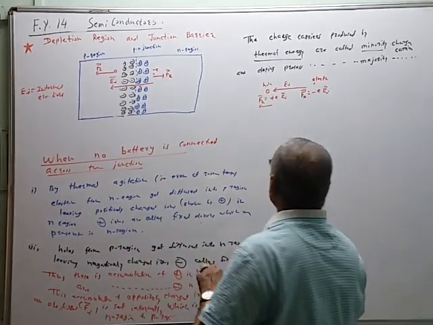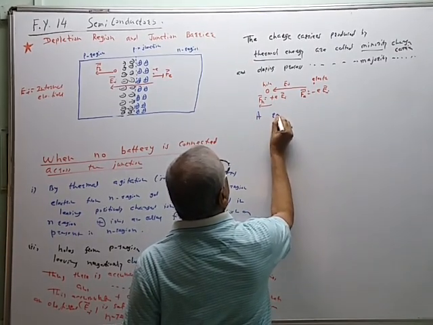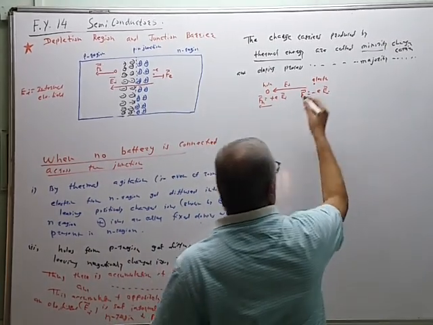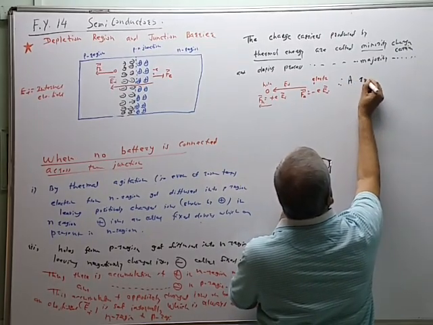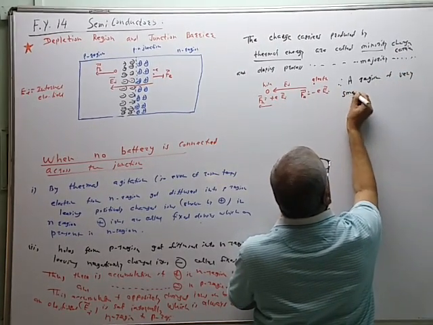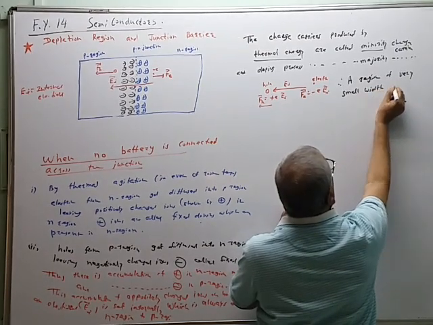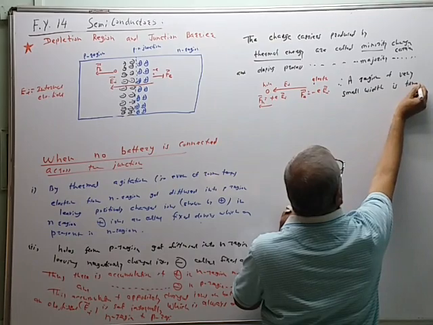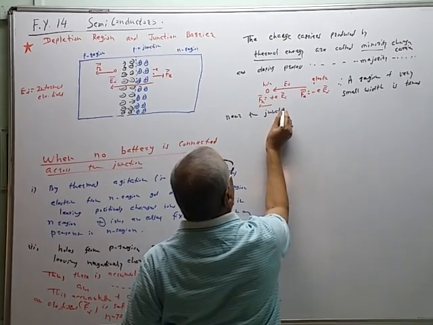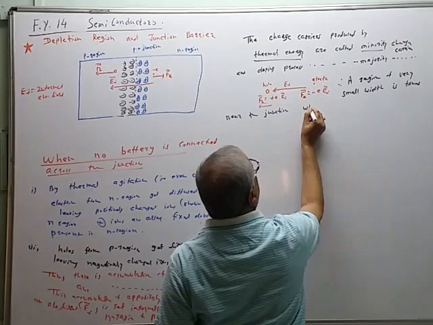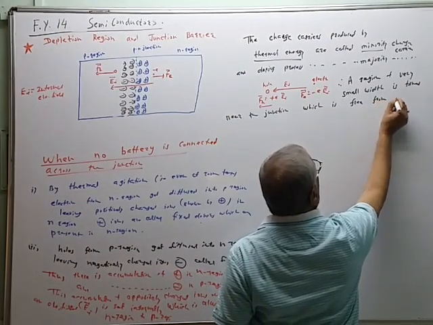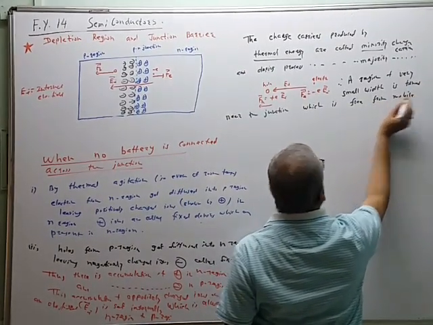So, because of these two forces, a region of very small width is formed near the junction, which is free from movable mobile charge carriers.